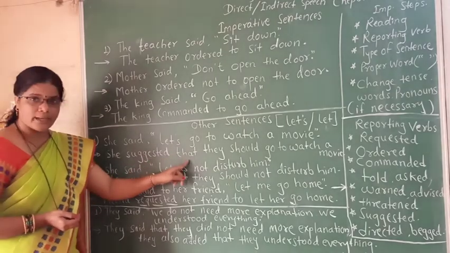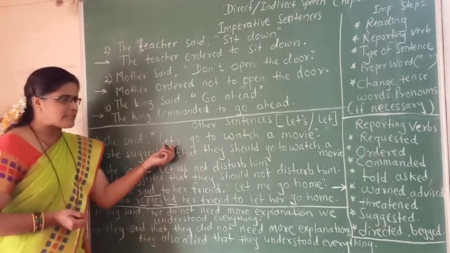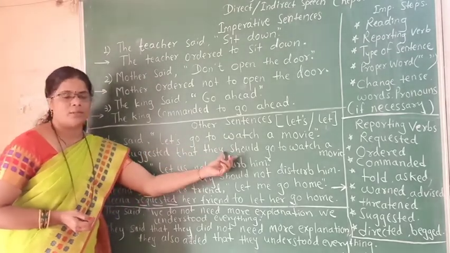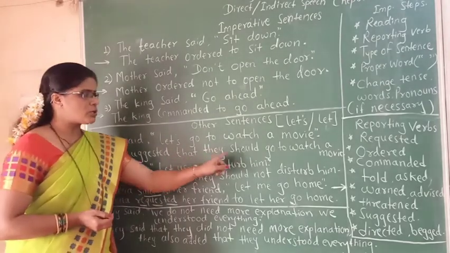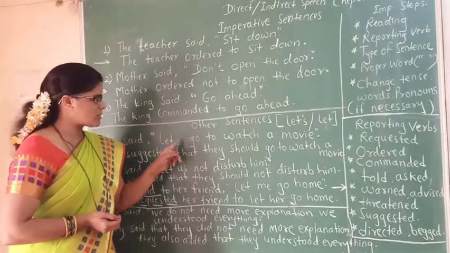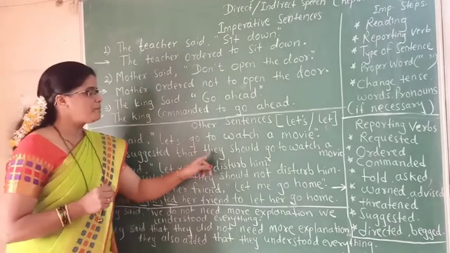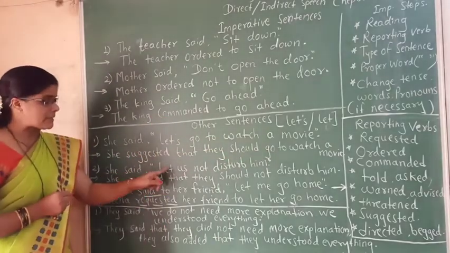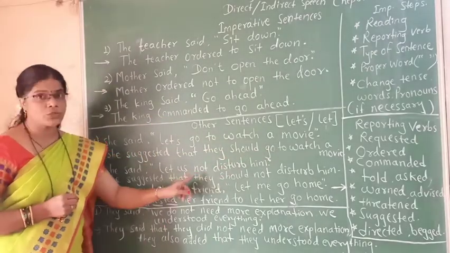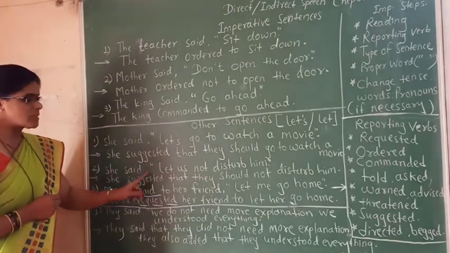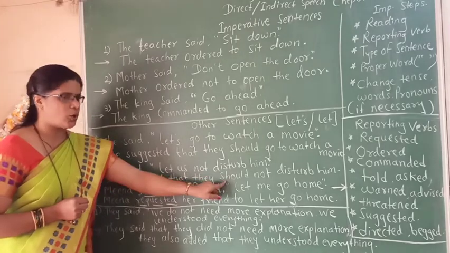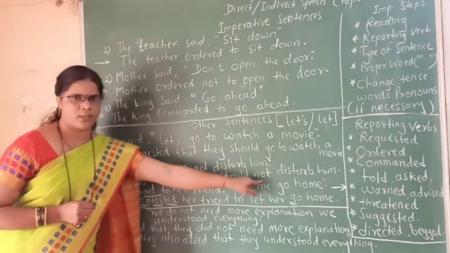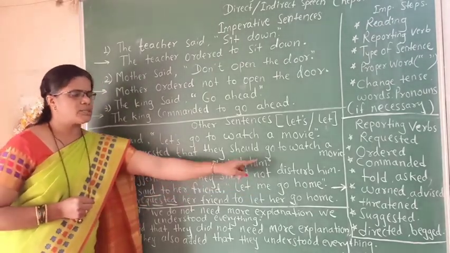She suggested that, and then as let's is used over here, instead of this let's we have to use they should. So they suggested that they should, instead of let's, because the 's means us. So here: they should go to watch a movie. Next one: She said, "Let us not disturb him." So here she suggested that they should not. See here, let us becomes they should, and here not, so not. They should not disturb him.